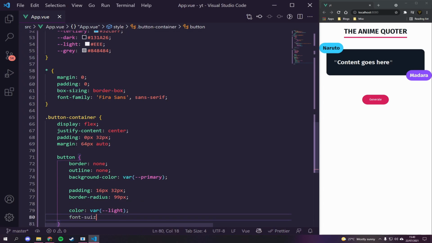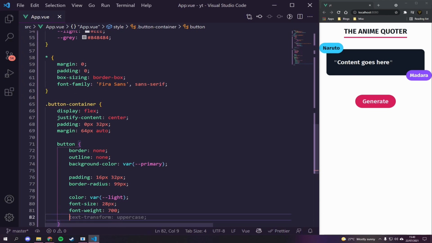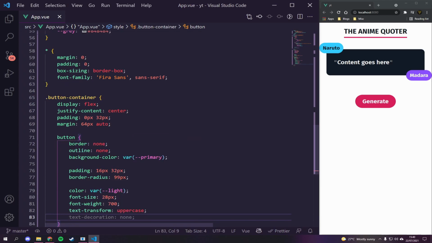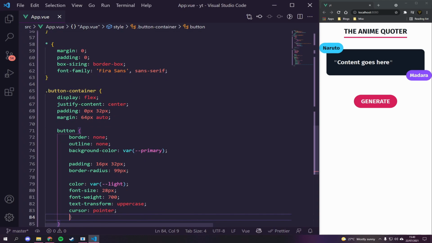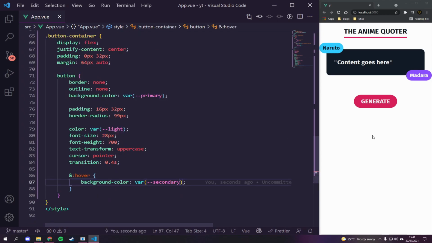A font size of 28 pixels. A font weight of bold, so let's make it 700. Text transform uppercase, cursor pointer, and then transition 0.4s. And then we'll just say :hover. So when we hover over the element, we're going to give it a background color of secondary, just like that. And there you go. That's working perfectly there.